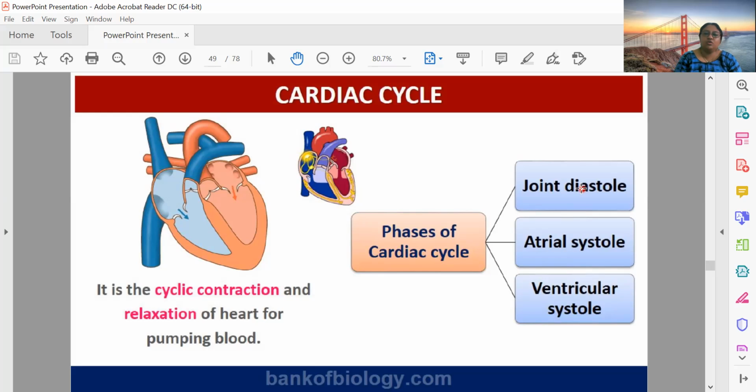Whenever there is systole, there will be contraction. So the whole phase of the cardiac cycle has three steps. First, joint diastole, that means at this stage both the atria and ventricles are in the diastole stage. Then there will be atrial systole, that means the atrium will be contracting, so blood will gush into the ventricle, and once it reaches the ventricle, the valves will be closed, and then it will be the turn of ventricular systole, due to which the blood will go to either the pulmonary artery or the aorta.